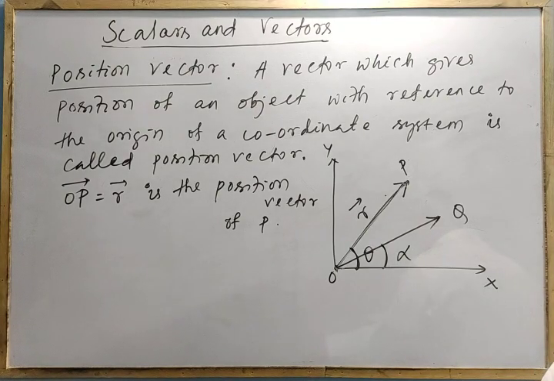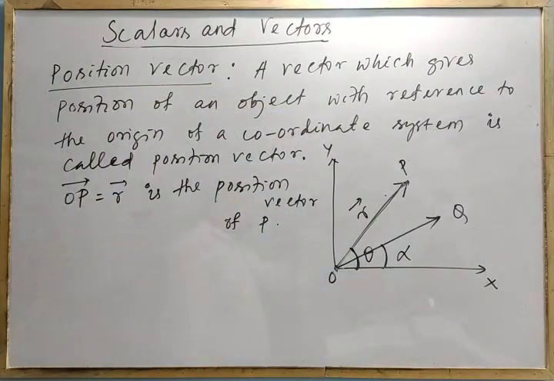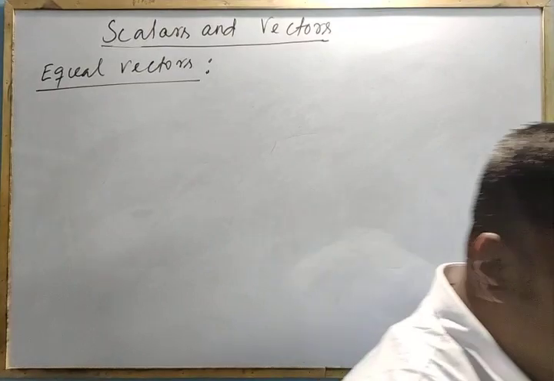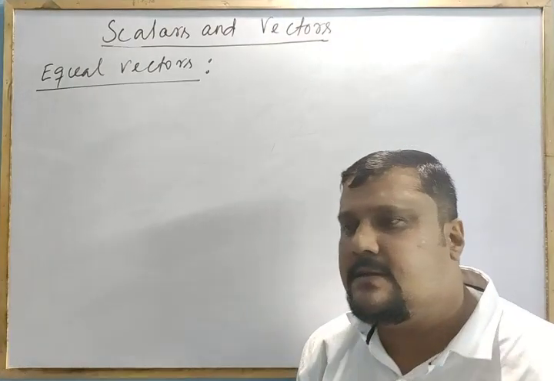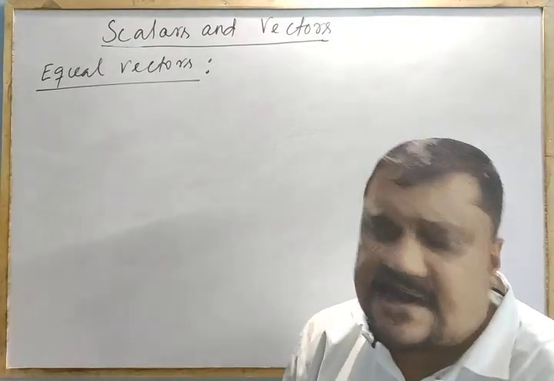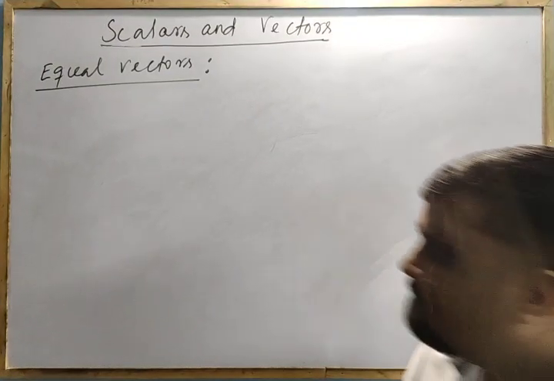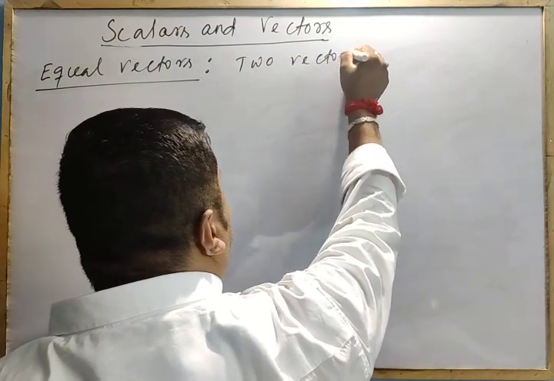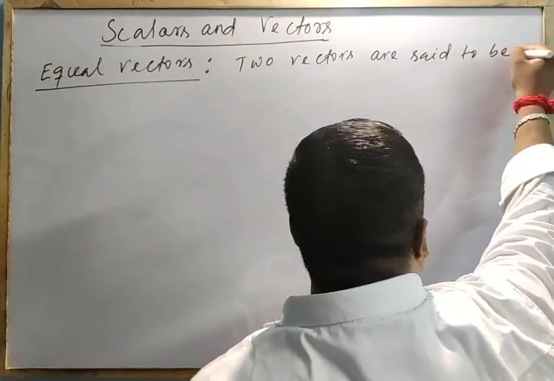Is that clear? Now, next we will go to another term, equal vectors. What does equal vectors mean? Two vectors are said to be equal.